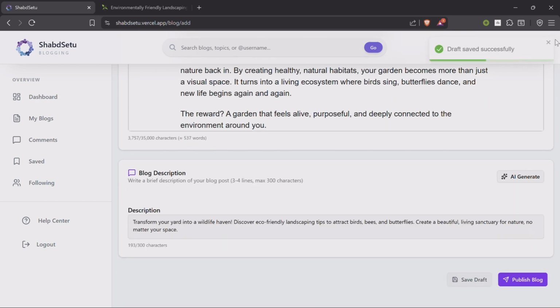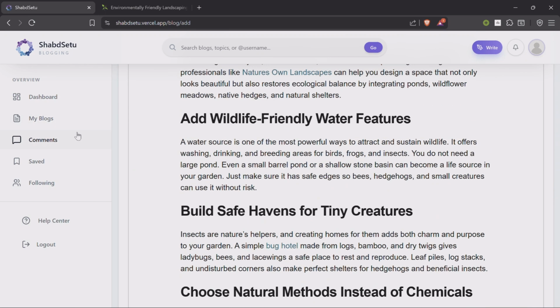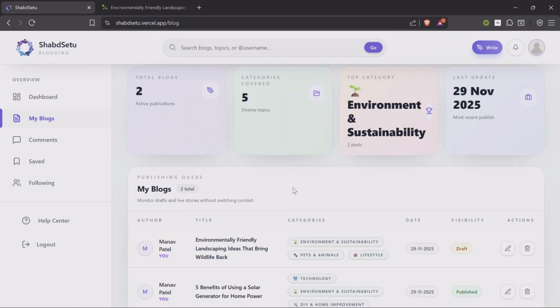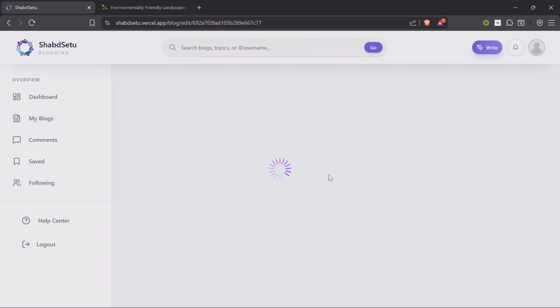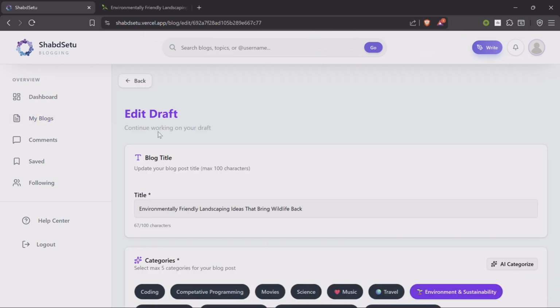and draft is saved successfully. So moving back to our my blog section, we now have the blog which is visible as draft only, which is visible to us only. We can edit it, delete it. Let's just go back to the draft and we can now also edit it.